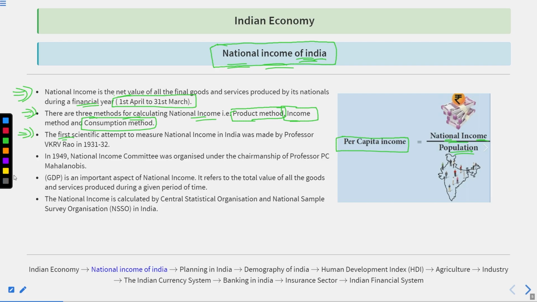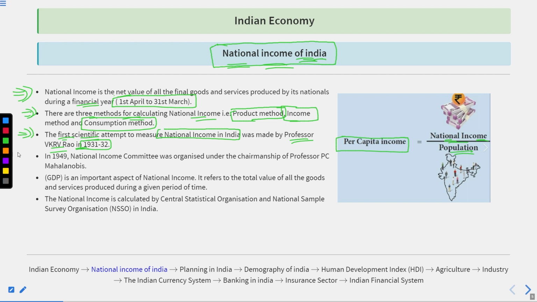The first scientific attempt to measure the national income in India was made by Professor V.K.R.V. Rao in 1931 to 1932. Remember, even before V.K.R.V. Rao, Dadabhai Naoroji in 1868 attempted to measure the national income of India, that was rupees 22 at that time.